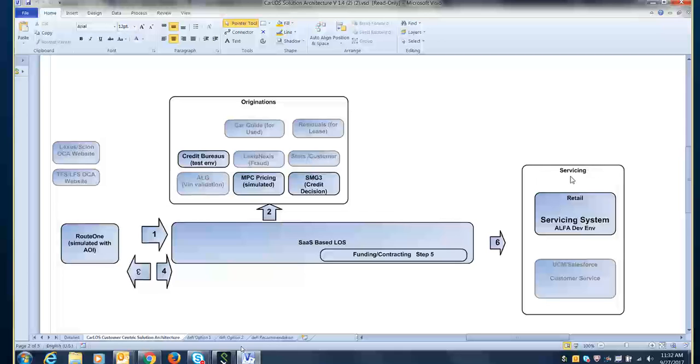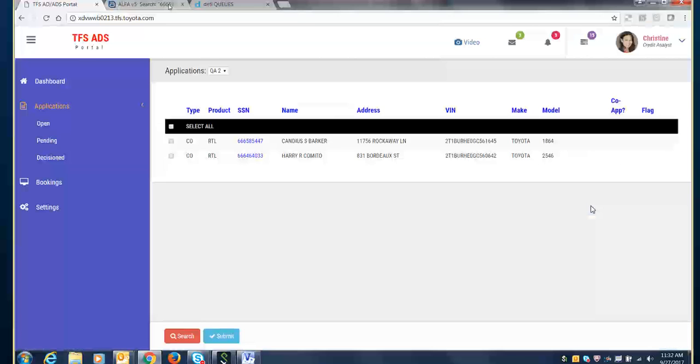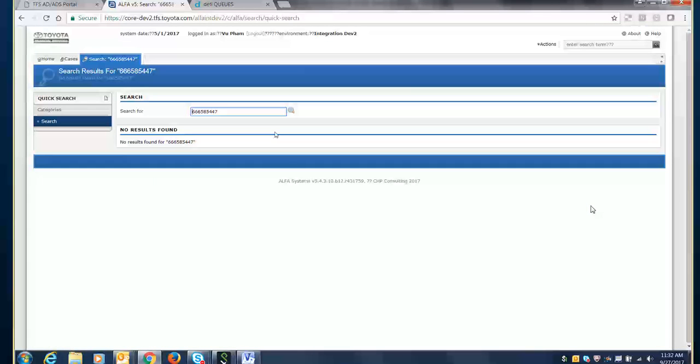So the first thing we're going to do, just to verify before we start our demo, is to go into the Alfa system and show that the credit application and subsequent contract package aren't showing up in there right now. So Vu, if you can flip over to the Alfa system and show us the search for an SSN on a customer that we're about to submit. So this is the Alfa environment. There's an SSN. He's already clicked search. You can see that the account is not there.